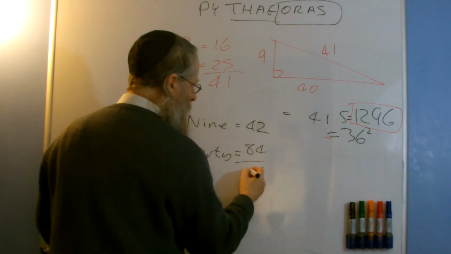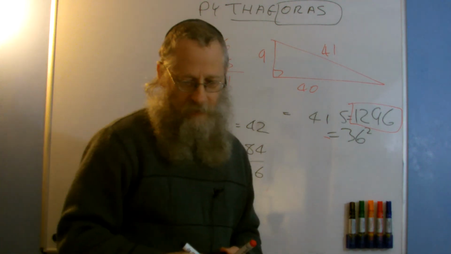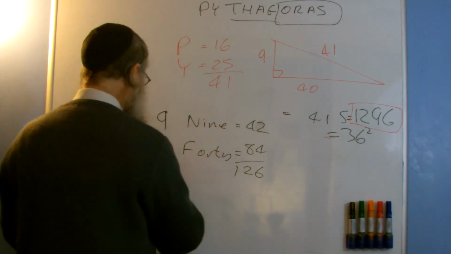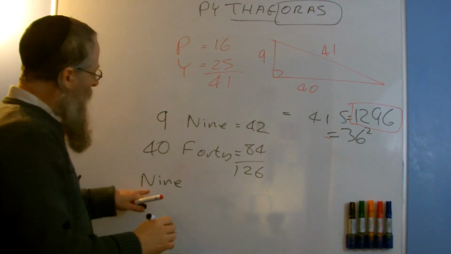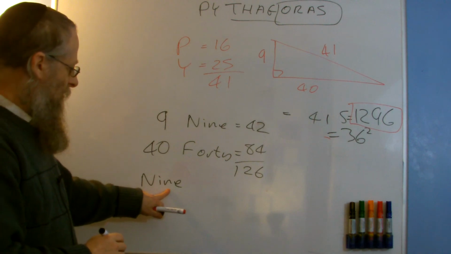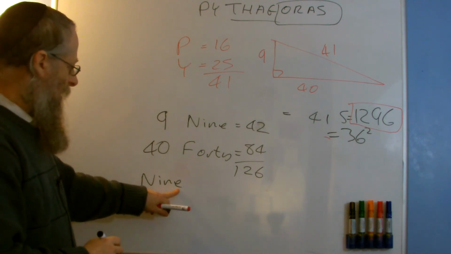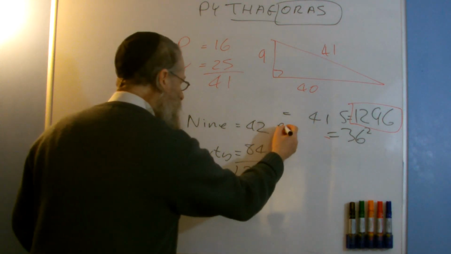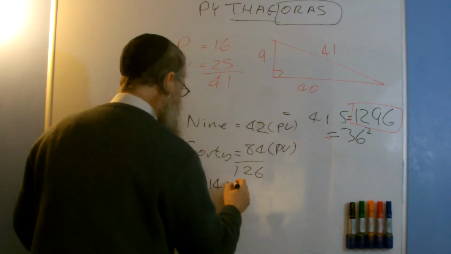Add those together, get 126. Then I took the word Nine and I found out what the normal value of Nine is. N is 50, got two of those is 100, plus 9 plus 5 is 114. So Nine has a normal value. These are placement values, and these are normal values.